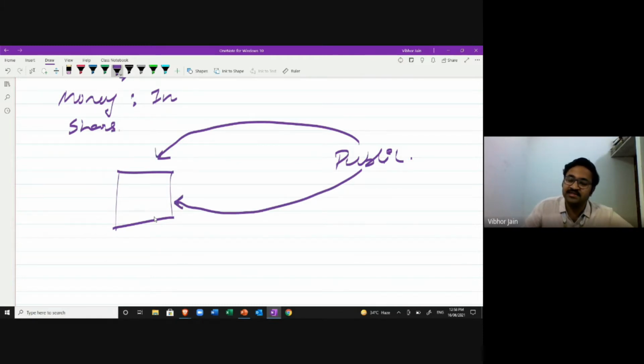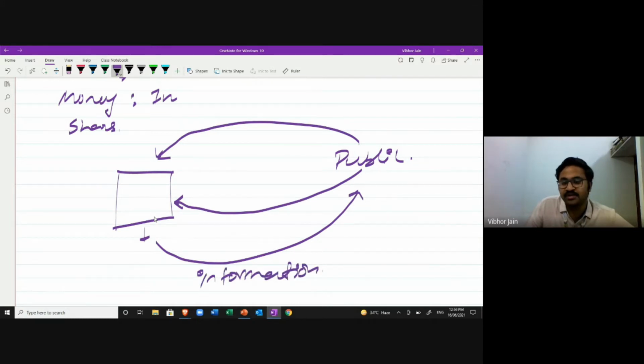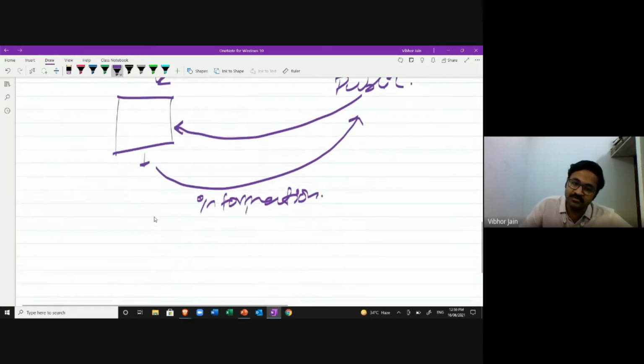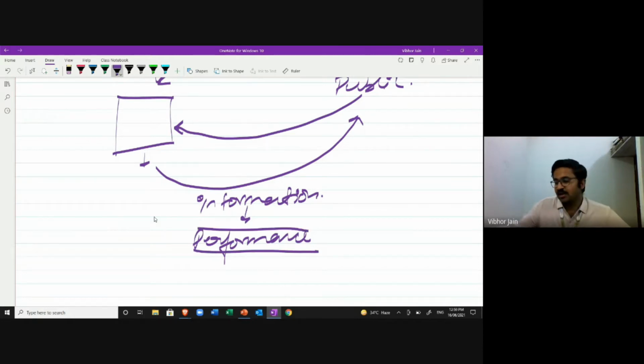Okay, and since they have already invested the funds in the company, it is the liability of the company, it is the responsibility of the company to provide the investors some information. What information? Information about the performance of the company. How is the company going on, how is the performance of the company? It is their fundamental liability, fundamental duty.